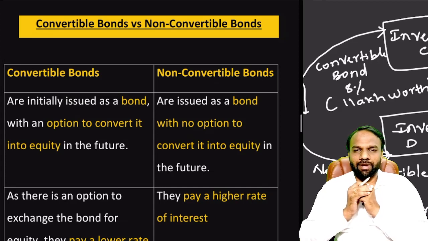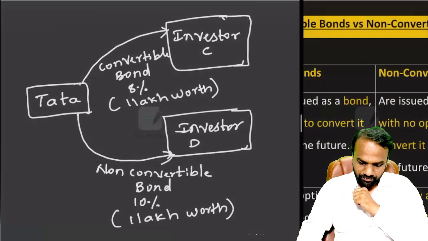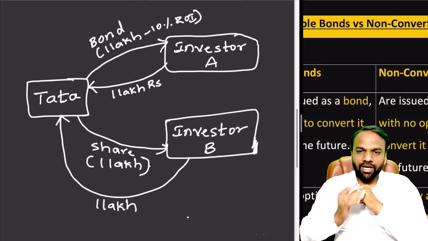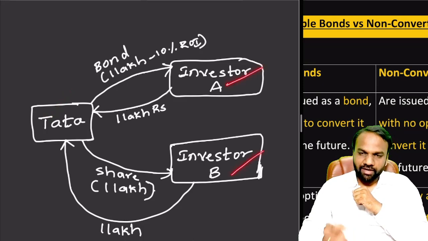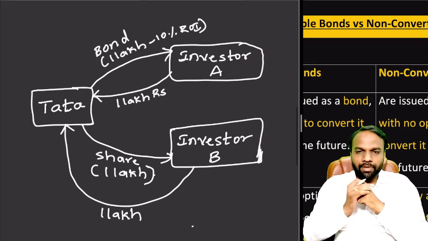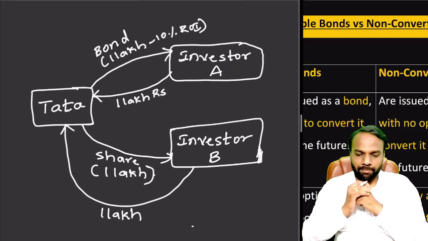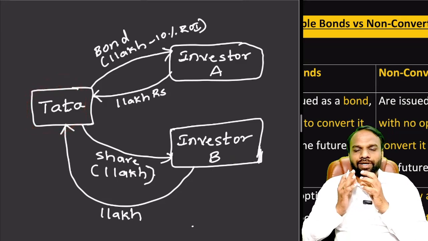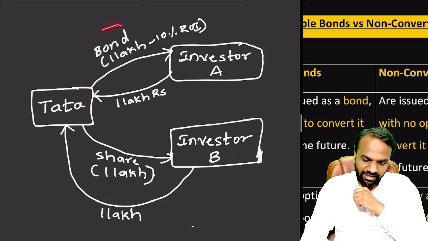But still, at the superficial level, I will try to recall the difference between bond and equity with the help of an example. Here I have considered Tata as a company, and two investors, investor A and investor B. Let us assume Tata requires funding for some expansion or any other purpose. It can raise the funds in different ways. One is through a bond, another is through a share or equity.